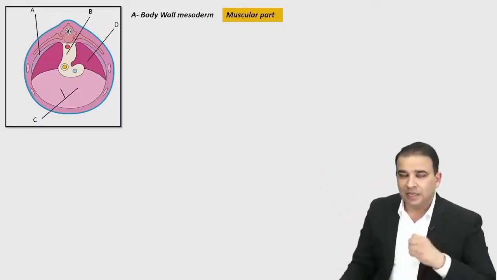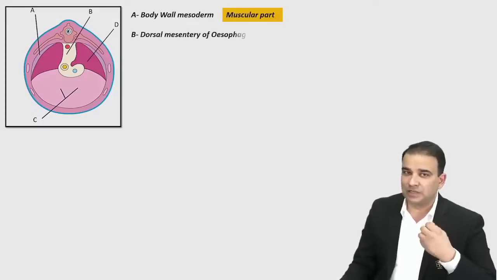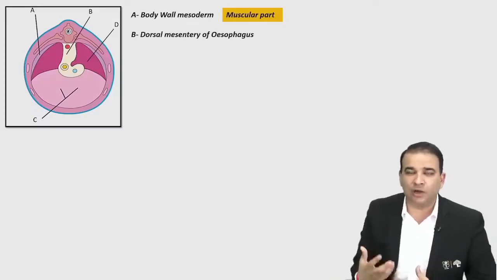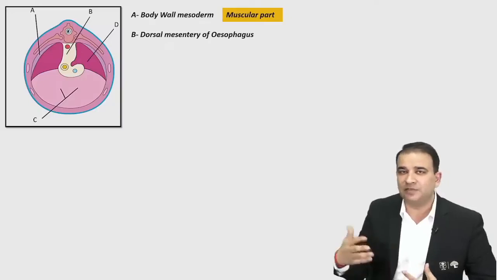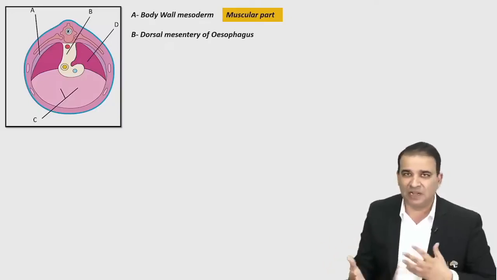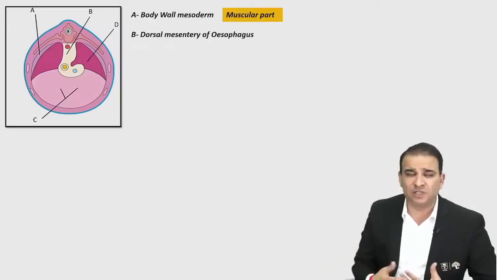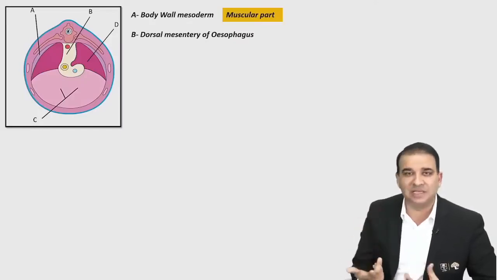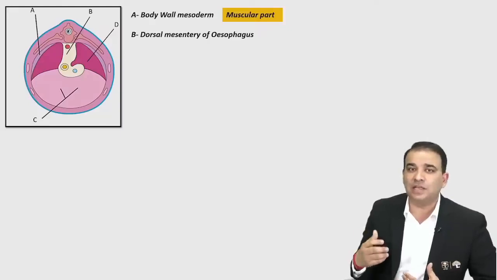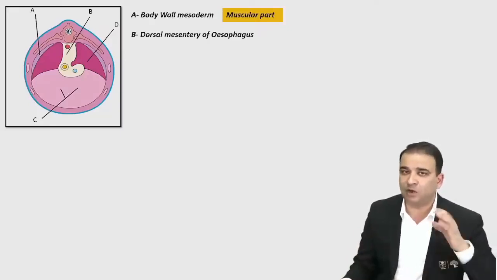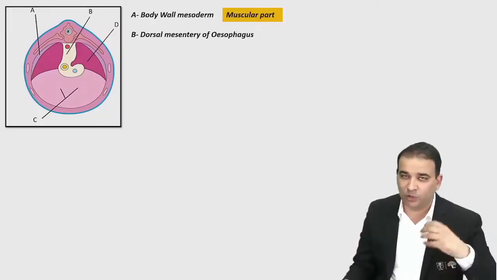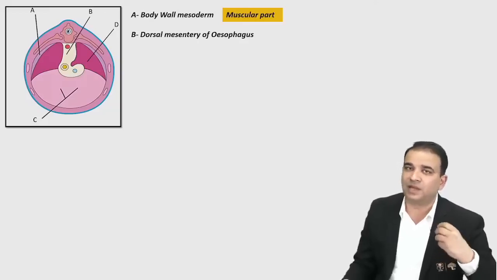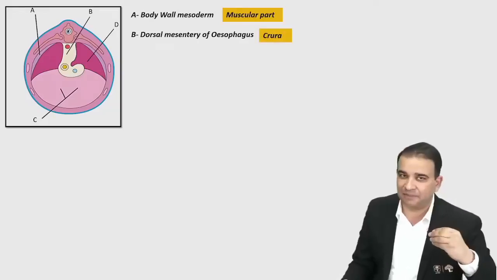Then look at B, the dorsal mesentery of the esophagus. Generally we don't talk about the mesentery of the esophagus, we talk about the mesentery of the stomach: lesser omentum, greater omentum, mesentery of the small intestine, mesocolon, mesoappendix. But generally we don't talk about the mesentery of the esophagus. There was a time when there was a mesentery of the esophagus also, but that dorsal mesentery of the esophagus is utilized or absorbed to form the crus of the diaphragm, or crura of the diaphragm.